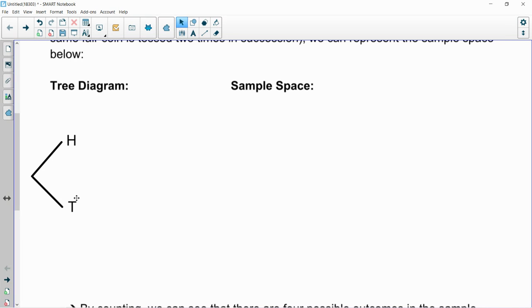So that represents the first coin. From there, we're going to do it again from each one of these points, because that first coin could have landed heads up. And if it did, and we flipped it again, or we looked at the second coin that we may have flipped at the same time, then we have, once again, two other potential outcomes.